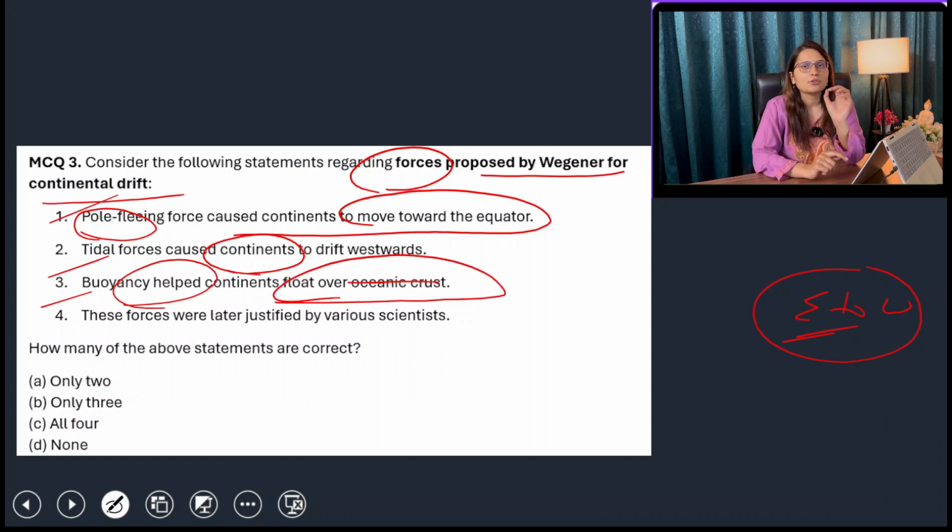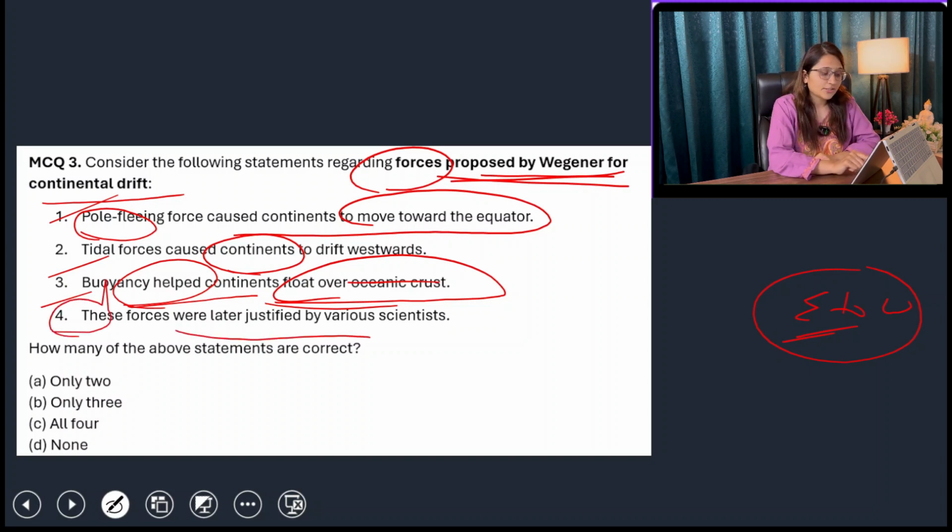The biggest limitation of Wegener's theory was that he did not take into account that oceanic crust was there. He just imagined that continents are floating over the oceans and nothing is below the oceans. There was no oceanic crust. So that was one of the criticisms of that theory. But according to Wegener, if the question asks about Wegener, then yes, buoyancy helped continents float over oceanic crust, and that's how they broke up and ultimately converted into different continents.